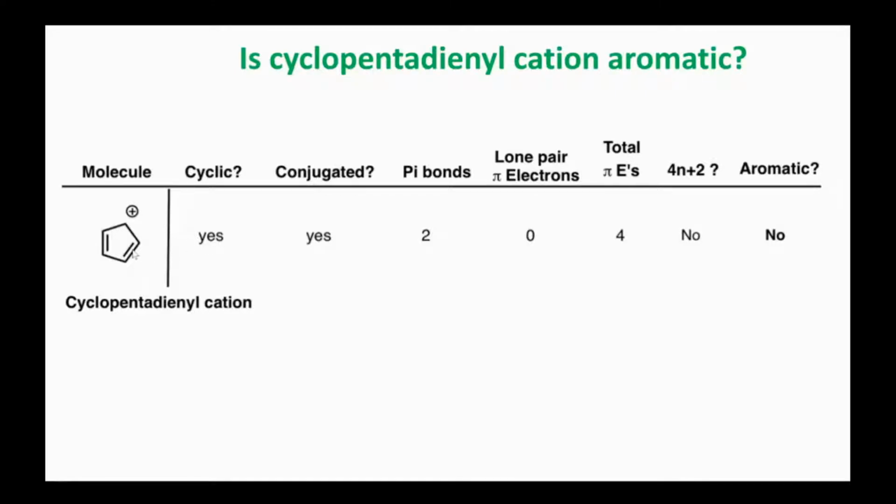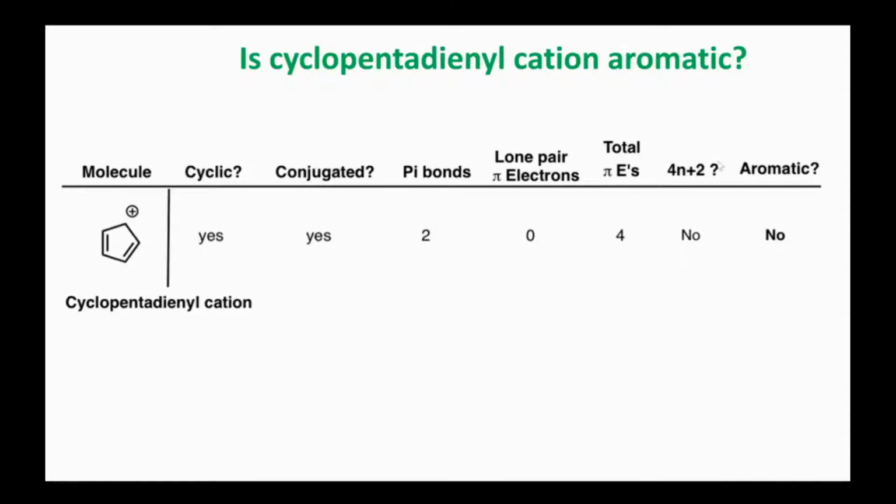Next, count the number of pi bonds. It has 2 pi bonds, so write down 2. Count the lone pairs. It does not have any lone pairs because it does not have any heteroatom and carbon has fully satisfied the valency. So 0 lone pairs. Now count the number of pi electrons. There are 2 pi bonds, so 2 times 2 equals 4, because 1 pi bond is equal to 2 pi electrons.